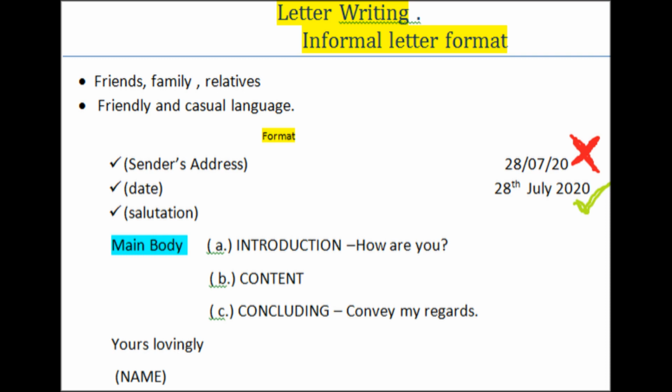For example, if you are writing a letter to your friend, you can conclude like this: convey my regards to uncle and aunt, or convey my love to your mom and dad. So, in this way, you can conclude your letter and please reply soon. So, these are sentences you can use.